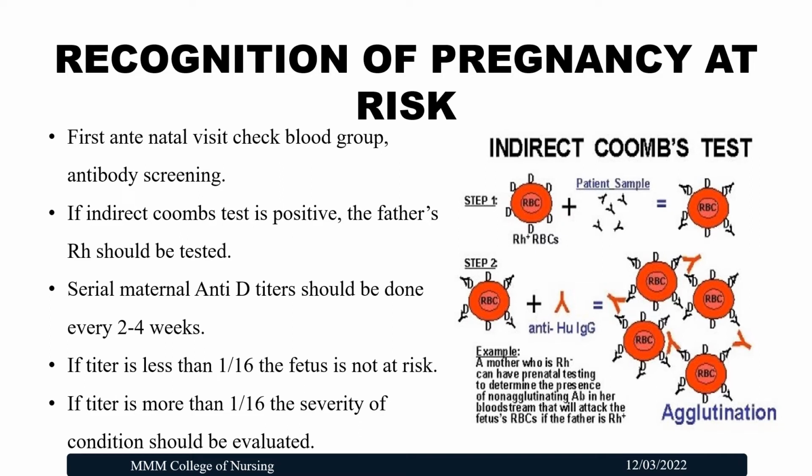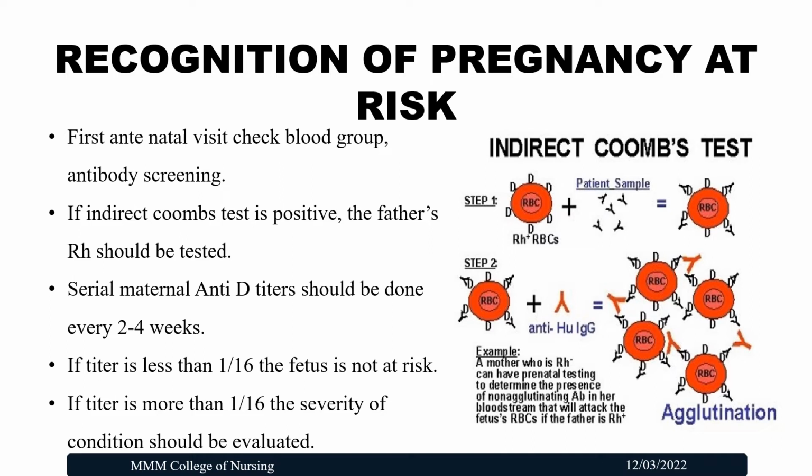If this indirect Coombs test is positive, what does positive indicate? The mother is of negative blood group, and some RH positive blood, that is A positive or B positive or O positive, has entered the mother's circulation and she is exhibiting some abnormality in the indirect Coombs test. So if there is any abnormality, it is going to come as positive.